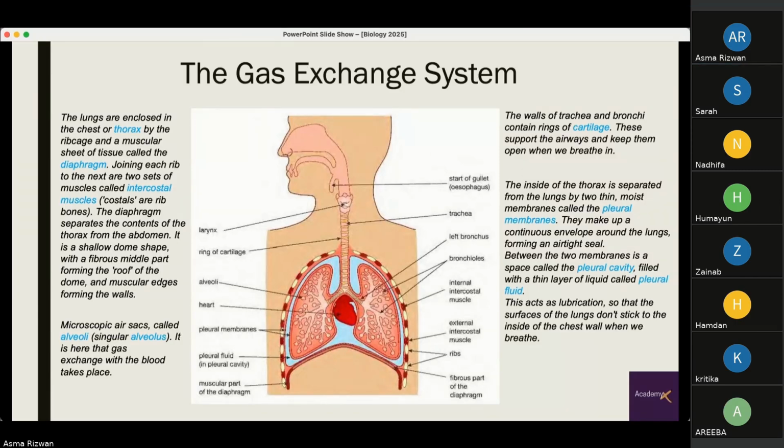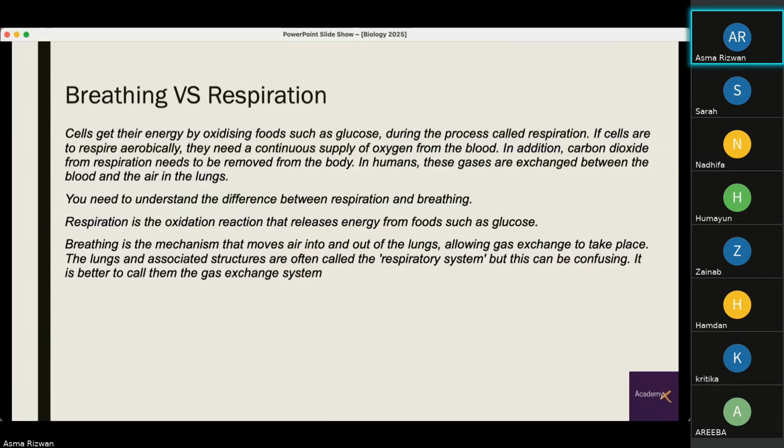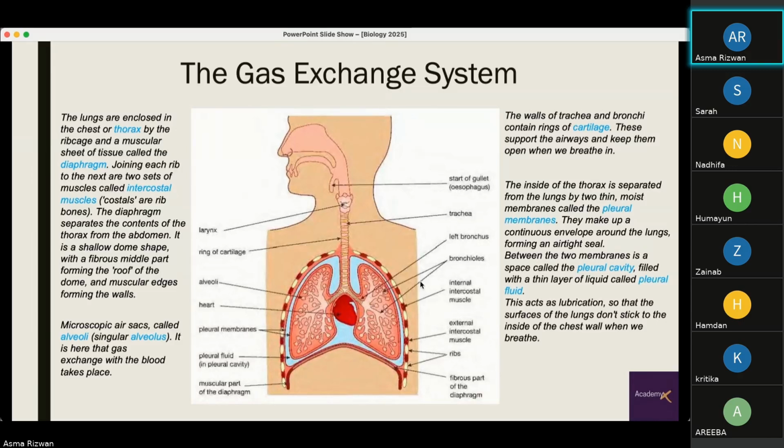This is our gas exchange system. These are the lungs, the main organ of the gas exchange system, and its associated structures. Here you can see we breathe in through the nose or the mouth, and it travels down the trachea into the lungs. Now, the lungs are enclosed in the chest or the thorax by the rib cage and a muscular sheet of tissue called the diaphragm. So the boundaries of our lungs are the chest or the thorax, and here at the bottom you can see this curved muscle is the diaphragm.